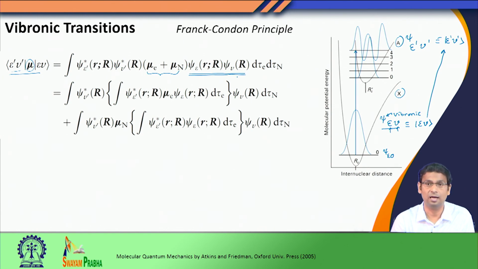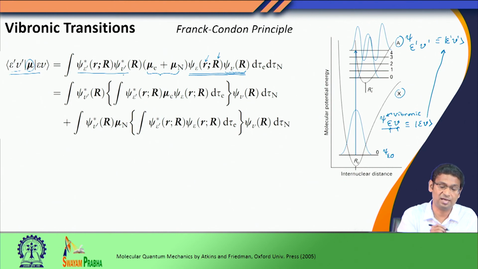You have already seen this notation here, which says that this is the nuclear part of the wave function, which has explicit dependence on the nuclear coordinate capital R. The electronic part of the solution, we have obtained by solving the electronic part of the Hamiltonian within the Born-Oppenheimer approximation. Therefore, this electronic wave function has explicit dependence on the electronic coordinate, while it has a parametric dependence on the nuclear coordinate. By parametric dependence, I mean that if you change the nuclear environment or nuclear arrangement, this wave function is going to change. So this wave function is valid for a given parameter of capital R, or the nuclear arrangement.